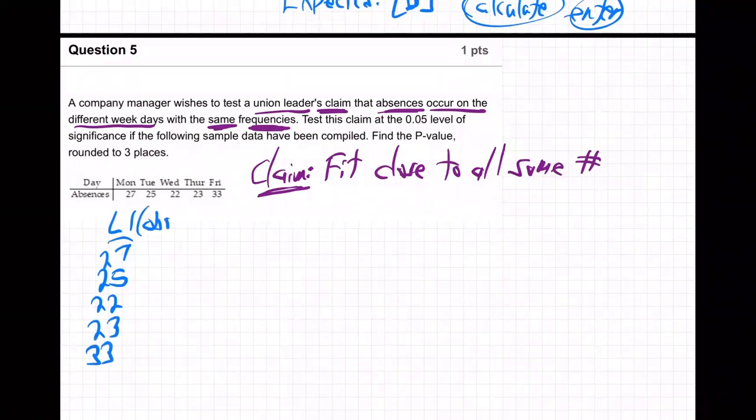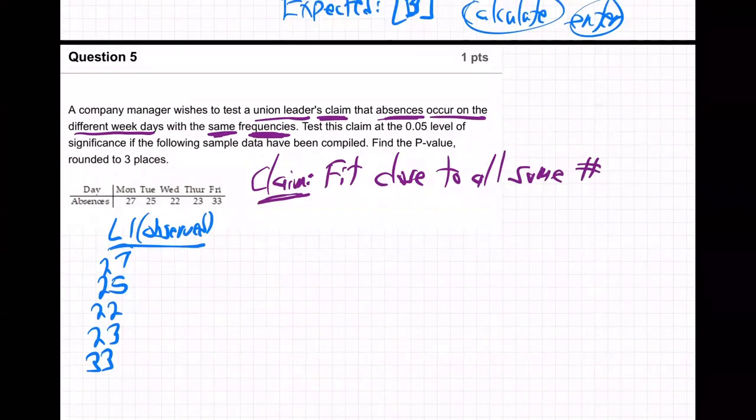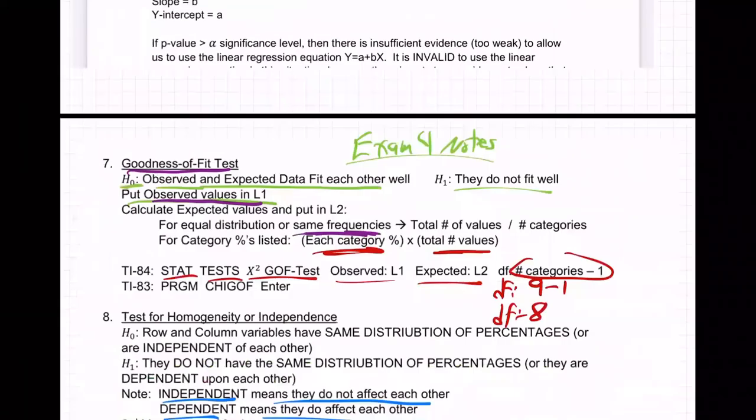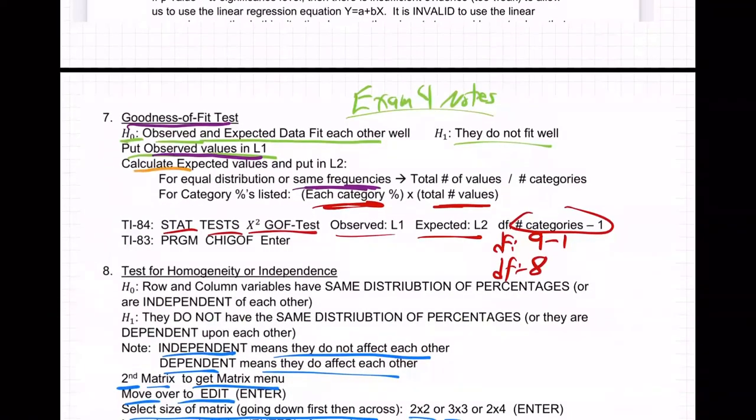That's observed. That's what we've seen. That's how the absences have gone. That's what's been observed. Okay, great. What goes in L2? Well, go down to the notes again. Goodness of fit. Calculate the expected values and put them in L2. How do you do that?